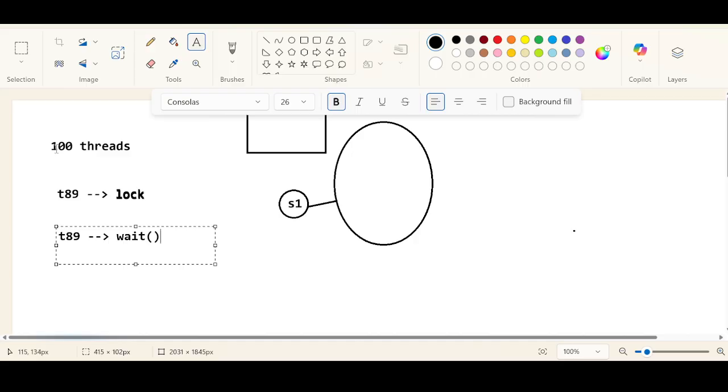Out of these 100 threads, let us say thread number 50 is trying to access a synchronized area which has the notify method.